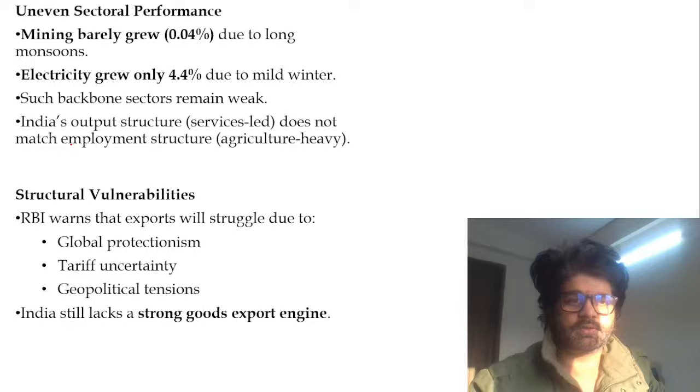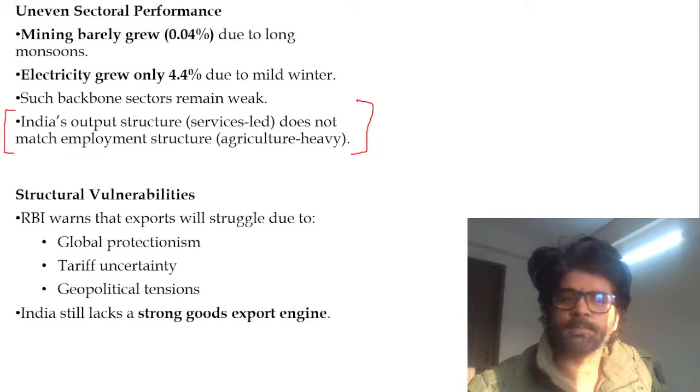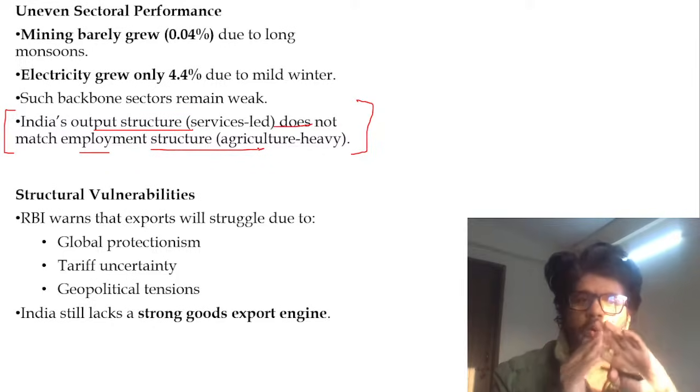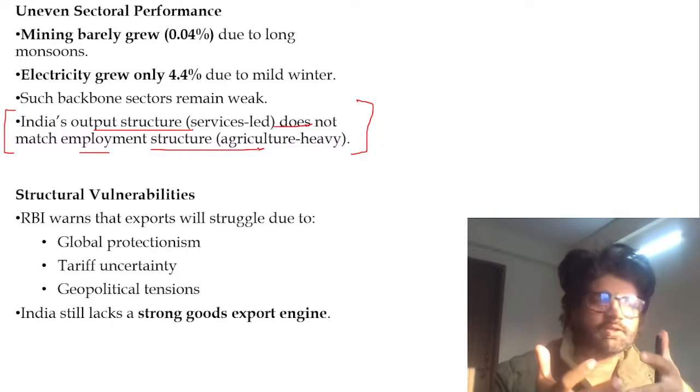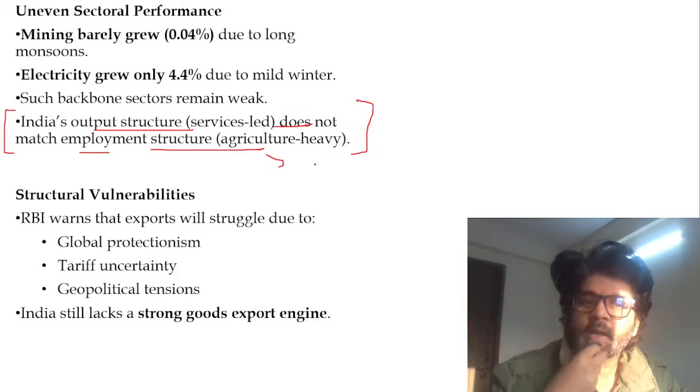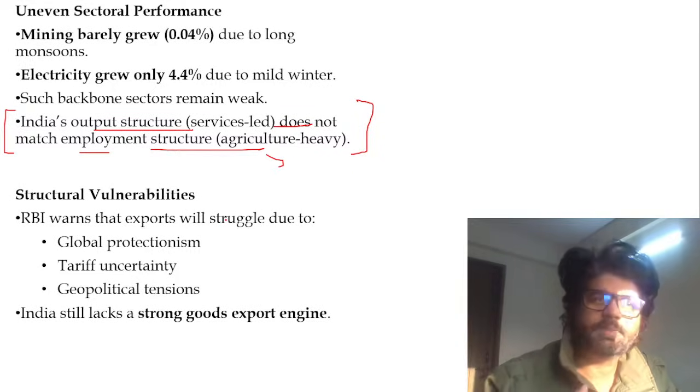So this is the structure. This is the point, guys. Very important point. India's output structure does not match employment structure. So which sector employs the maximum number of people? Agriculture. Around 50% of the population is dependent on agriculture. But are we getting maximum GDP contribution from them?